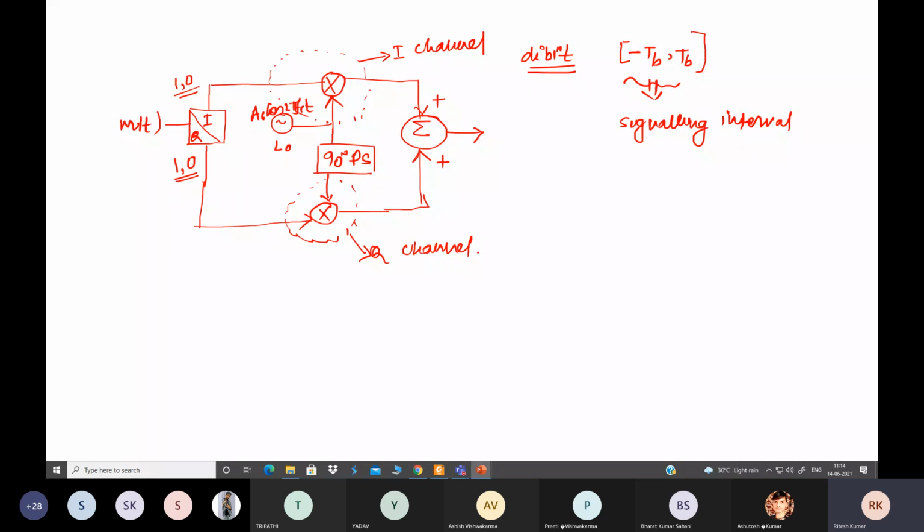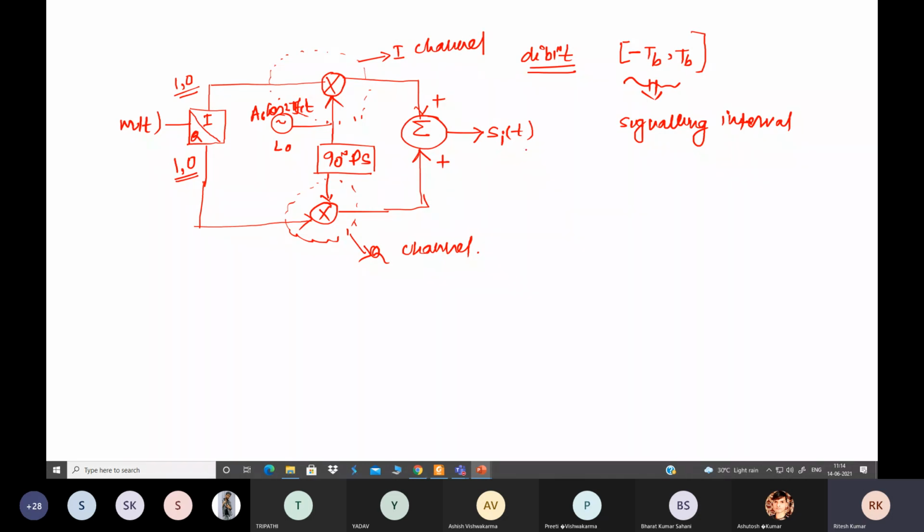Okay. Now how can we represent our QPSK signal? So 4 symbols will be there. We are writing first the general expression, and then we will see the specific values for each of the symbols.